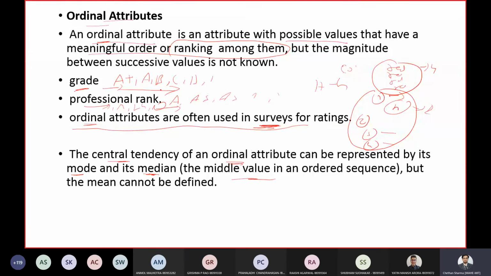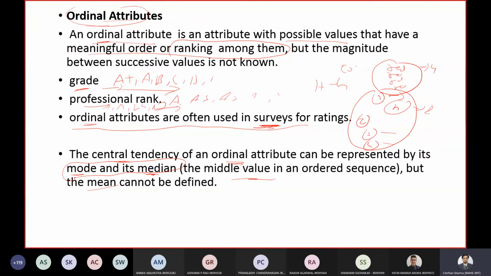So the mathematical operations which can be used on these ordinal attributes are mode and median. You cannot use mean here.